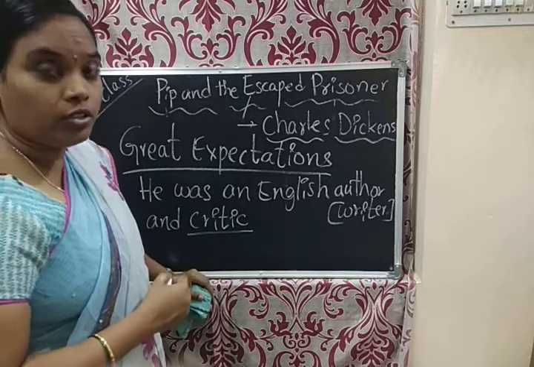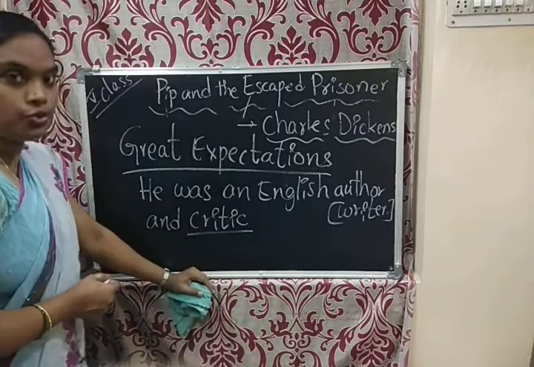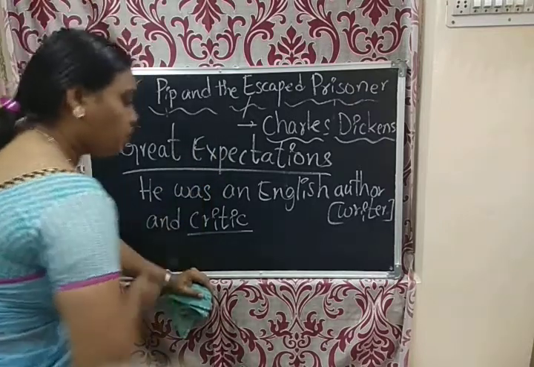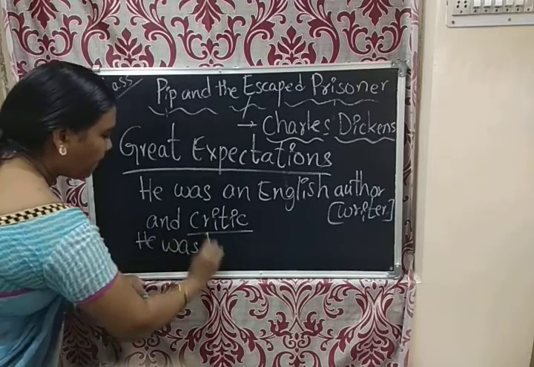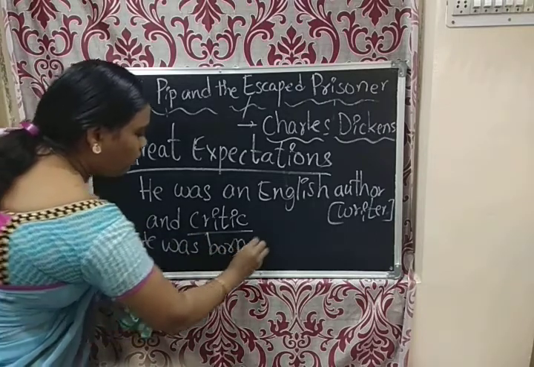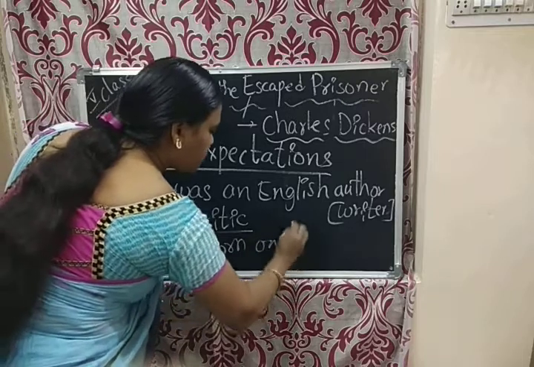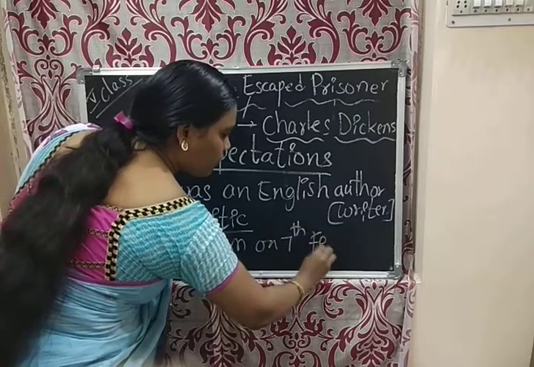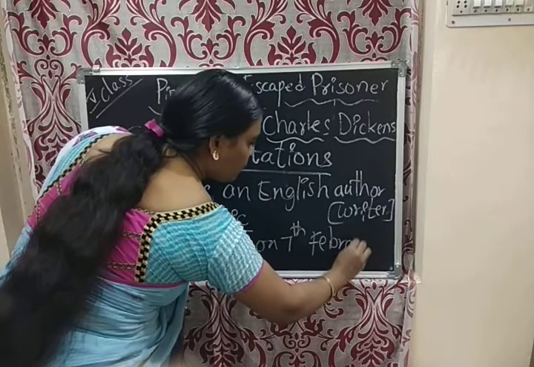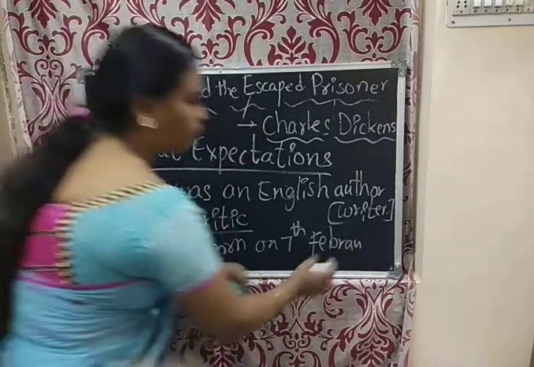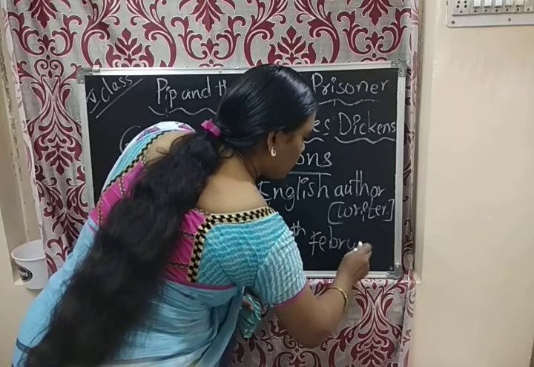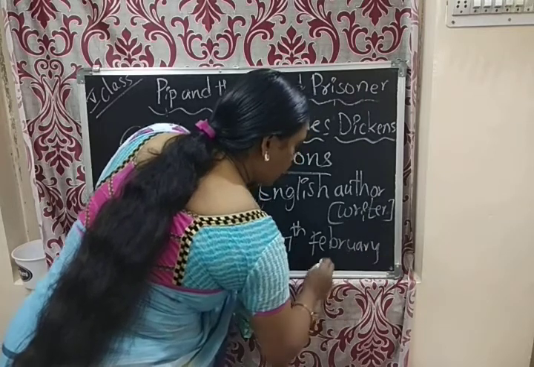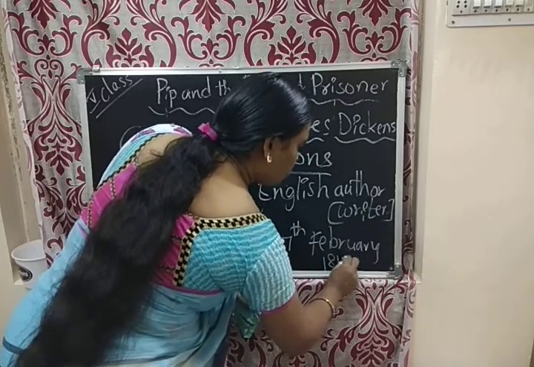Where was he born? We have to know about that, no? So he was born on 7th February 1812.